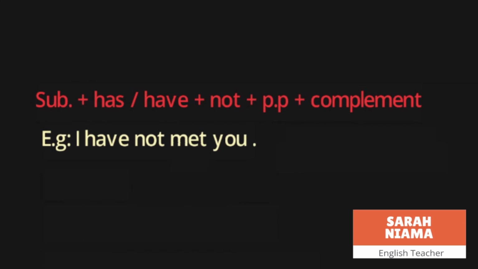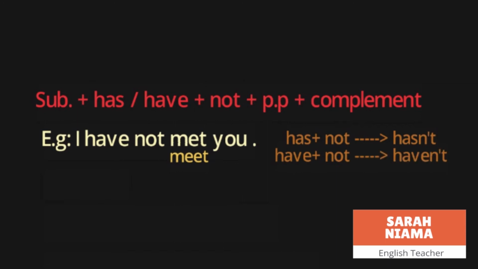Met is the past participle of the verb meet اللي معناته يلتقي. You is the complement and don't forget the full stop at the end of the sentence. We can abbreviate has plus not to hasn't and have plus not to haven't. نقدر نختصر has plus not تصير hasn't and have plus not تصير haven't.